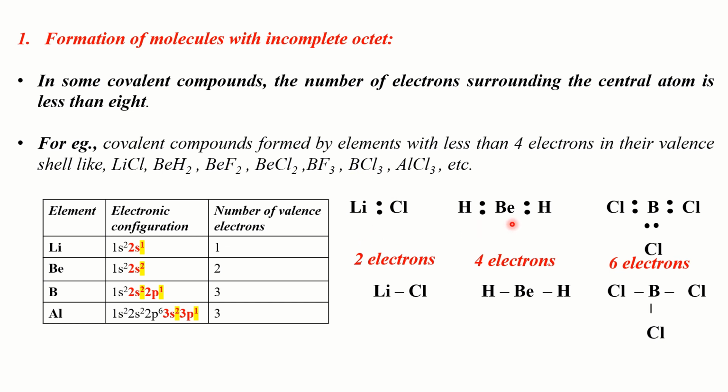Beryllium, which is the central atom in beryllium hydride, has only 4 electrons surrounding it. Boron in boron trichloride has only 6 electrons surrounding it. Since there are less than 8 electrons surrounding the central atom, these compounds violate the octet rule. Other examples of compounds which violate the octet rule are beryllium fluoride, beryllium dichloride, boron trifluoride, aluminium trichloride, and so on. Clear? So these are examples of molecules or compounds with incomplete octet which violate the octet rule.